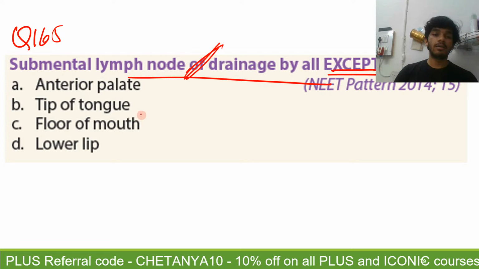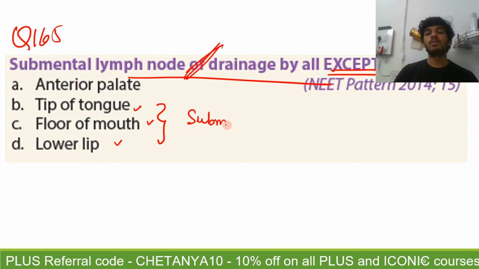So the tip of the tongue, the floor of the mouth, and the lower lip, all these three are drained by the submental lymph nodes.